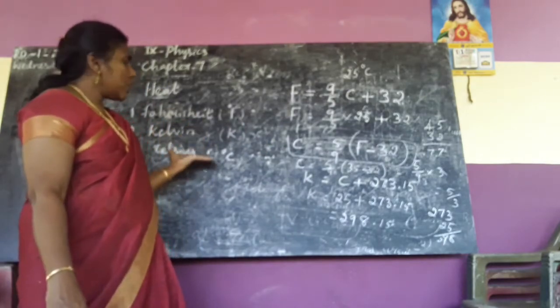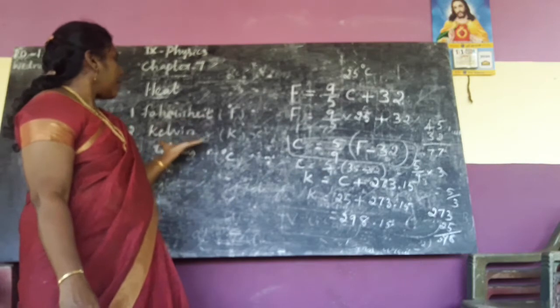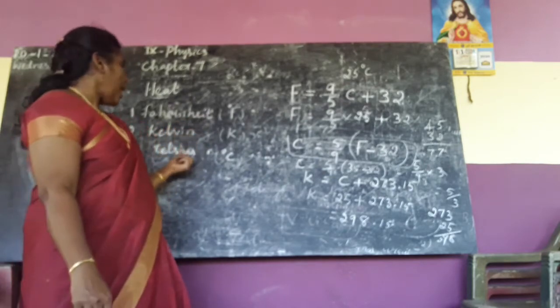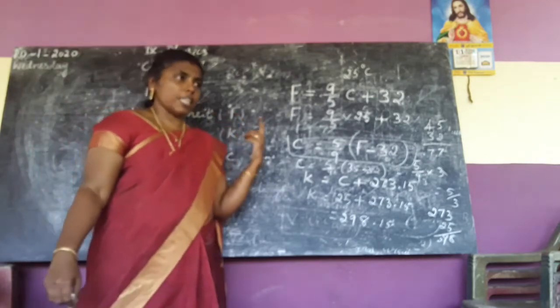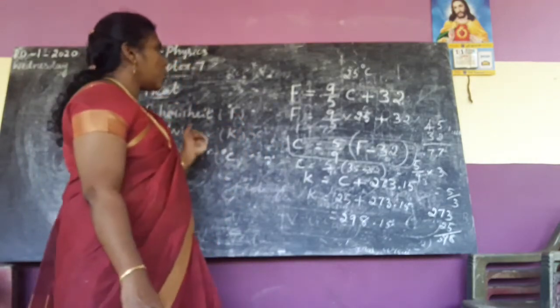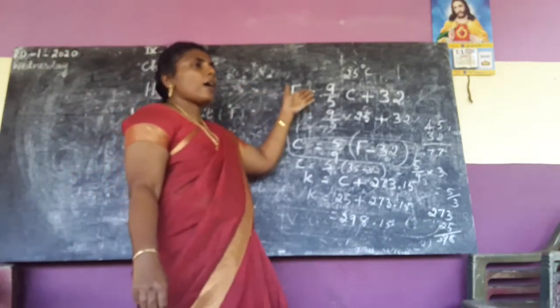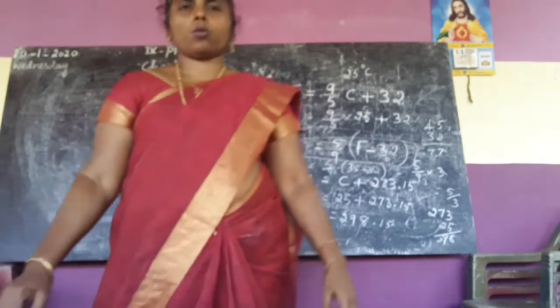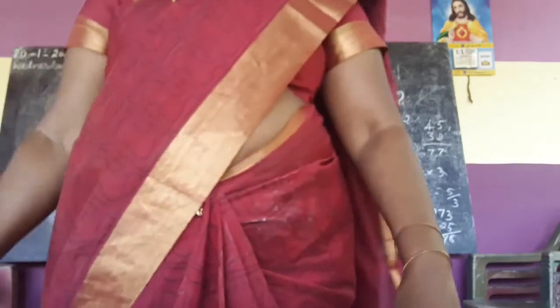Okay, by using the scale, here the Kelvin scale is also known as which scale? Absolute zero. And Celsius scale is also known as centigrade. That's all you know, and by using this formula, you have to find it. Okay, now we can mark the questions. Take your book, all of you.